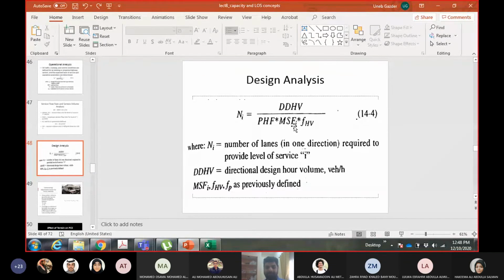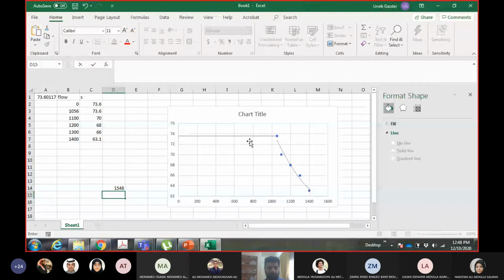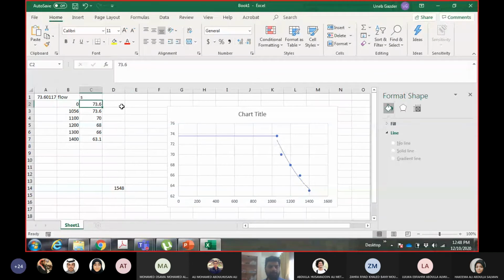For maximum service flow rate, I have to plot the curve between speed and flow. Okay, this is the curve I'm talking about. On the x-axis you have flow, on the y-axis you have speed. How did I plot this curve? When there was zero flow, speed was equal to free flow speed, 73.6. Up to the breakpoint, which was 1056, the speed was 73.6. After the breakpoint, you will calculate the speed using this equation.